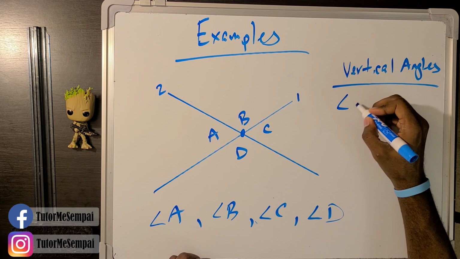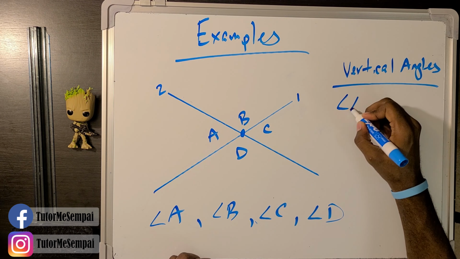So we know that angle A and angle C are going to be vertical angles. And since A is vertical to angle C, we know that C is not going to be vertical to B and D. However, B, what angle is vertical to B? You guessed it, angle D is going to be vertical to angle B.